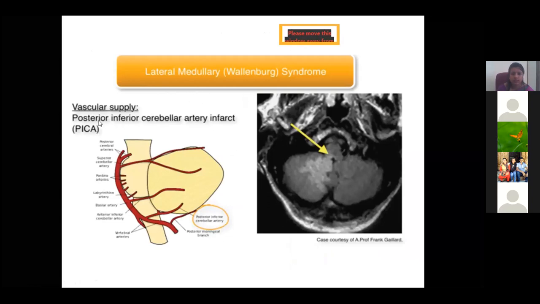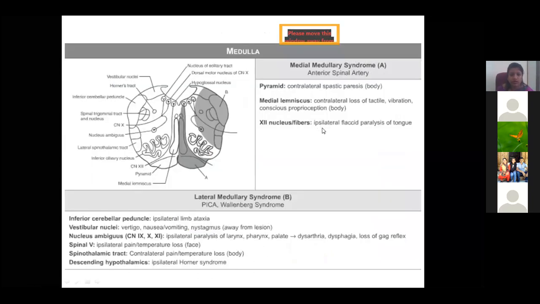So vascular supply is by the posterior inferior cerebellar artery, and you can make out the deficient supply in the MRI. Coming to medial medullary syndrome, mainly the pyramidal tract will be affected. So there will be loss of motor activity, or what we call hemiplegia.